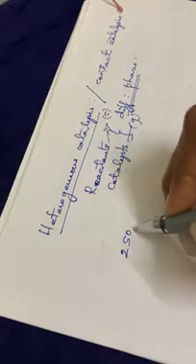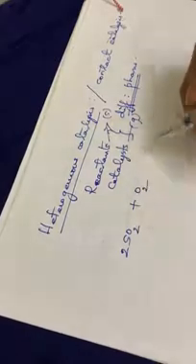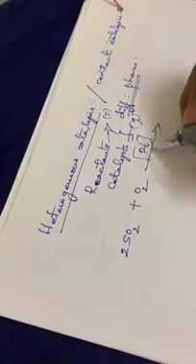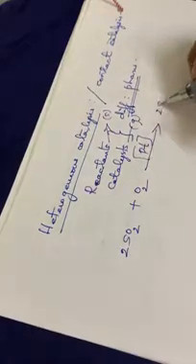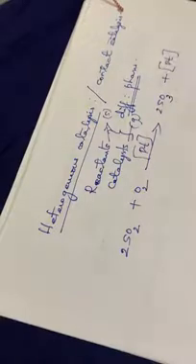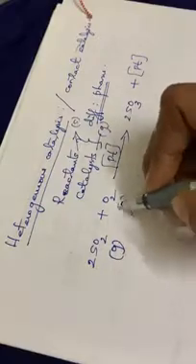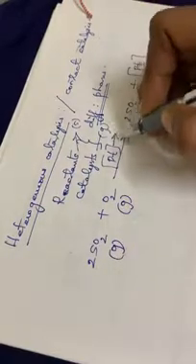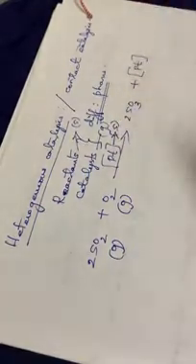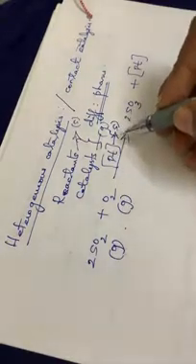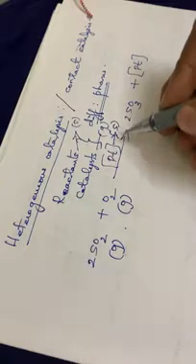Then we can go through some examples. For example, 2SO2 plus O2, oxidation of sulfur dioxide in the presence of platinum. Here platinum acts as the catalyst. The product will be SO3, sulfur trioxide gas, plus platinum. See here, sulfur dioxide is in the gaseous form, oxygen in the gaseous form, but platinum is in the solid phase, isn't it? So the reactants as well as the catalyst are in different phases.